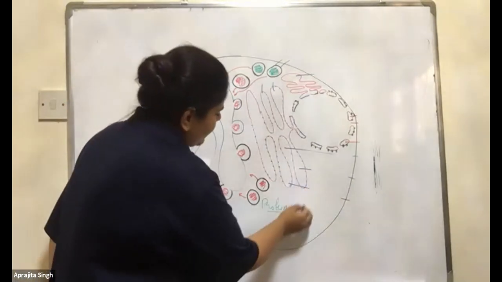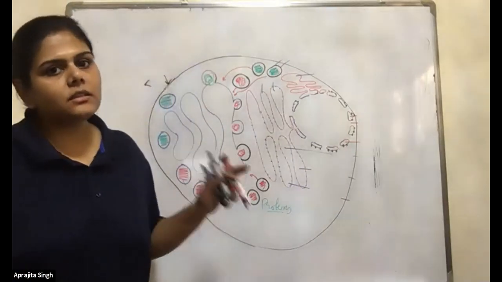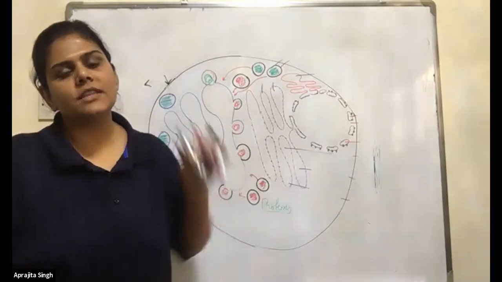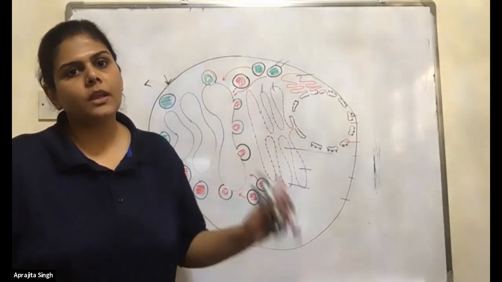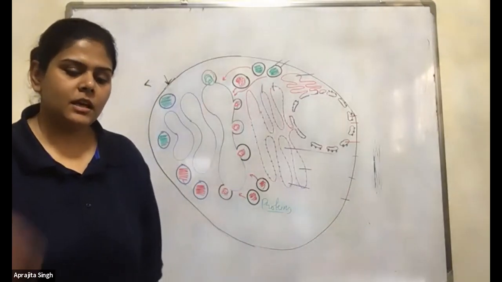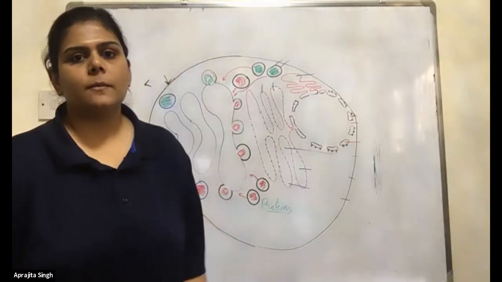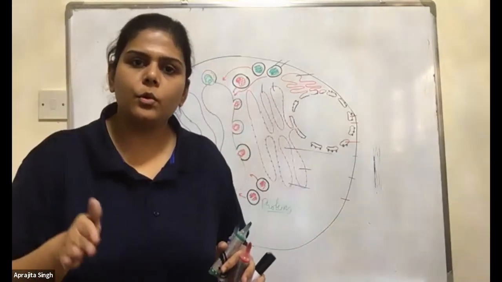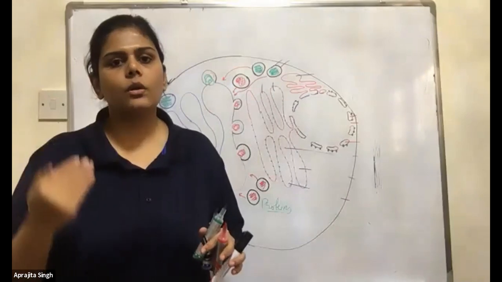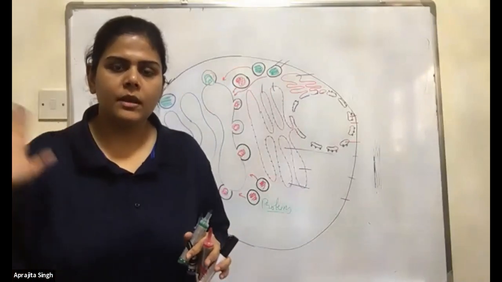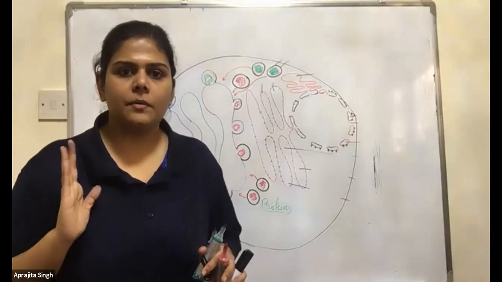Now they will be traveling outside, and it's a thumb rule: whatever they are making first has to go inside the Golgi, where further modification will take place. Don't get confused. Golgi can even modify the glycoproteins and the phosphoproteins because it's their role.